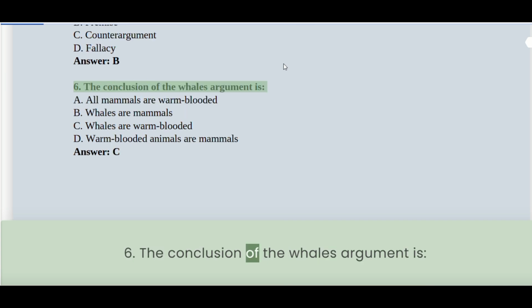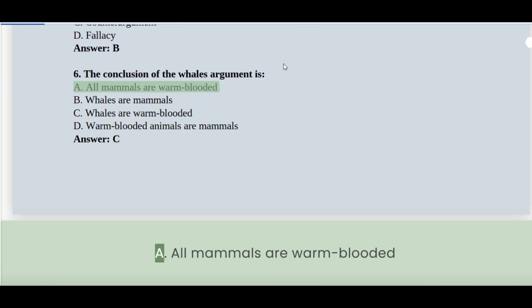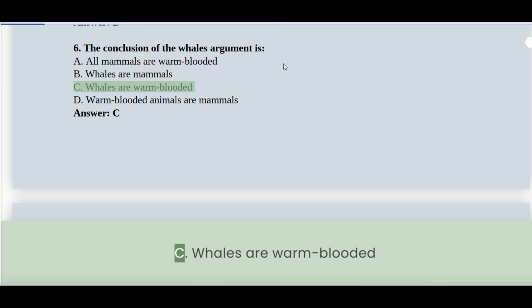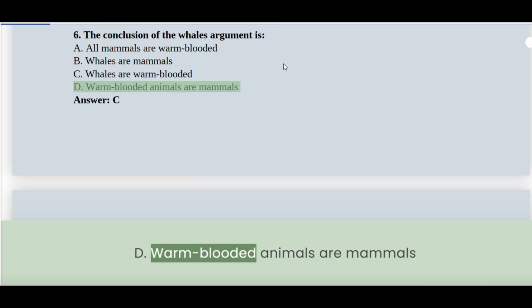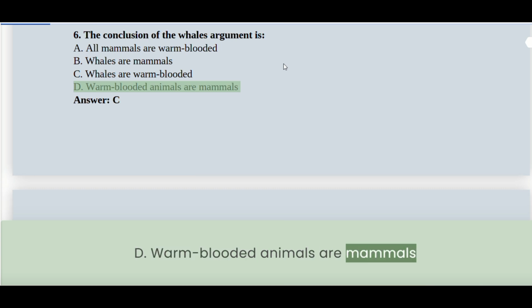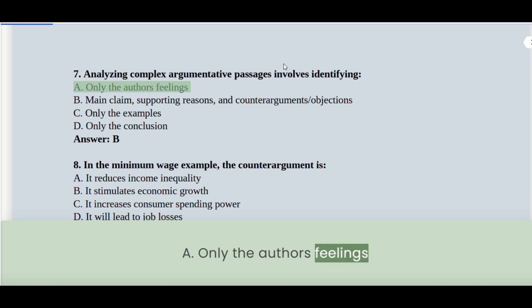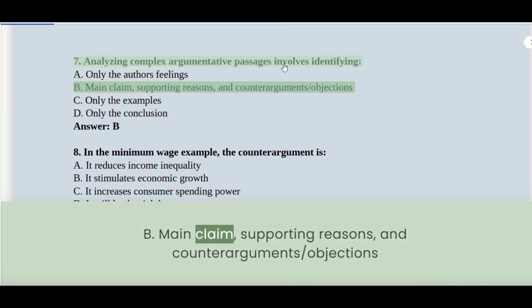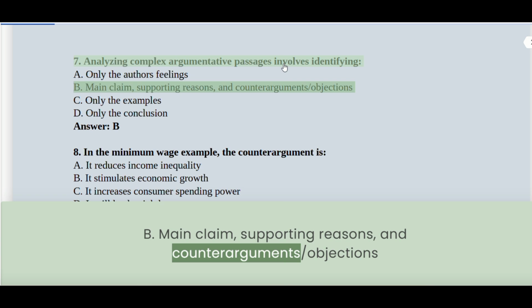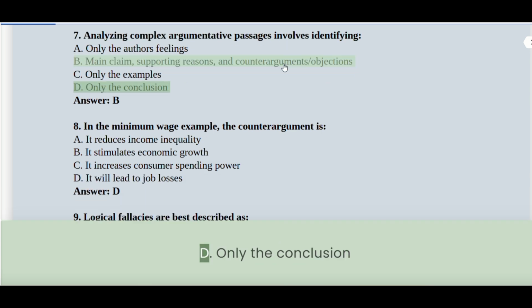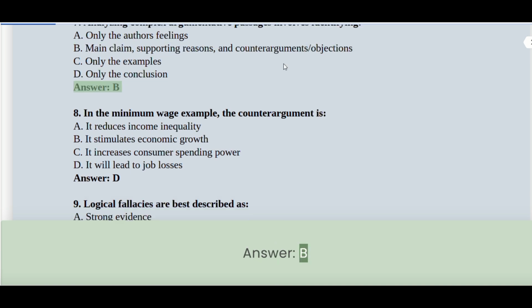The conclusion of the whales argument is: A. All mammals are warm-blooded. B. Whales are mammals. C. Whales are warm-blooded. D. Warm-blooded animals are mammals. Answer C. 7. Analyzing complex argumentative passages involves identifying: A. Only the author's feelings. B. Main claim, supporting reasons, and counter-arguments, objections. C. Only the examples. D. Only the conclusion. Answer B.